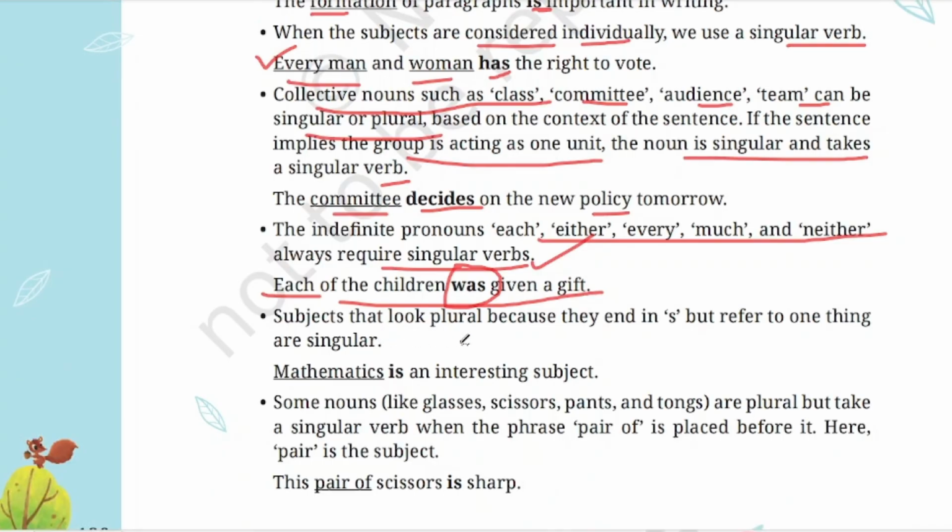Subjects that take plural because they end in s but refer to one thing. If it is referring to one thing, we take it as singular. Mathematics. Mathematics ends with s, but it is taken as singular. So, mathematics is an interesting subject.